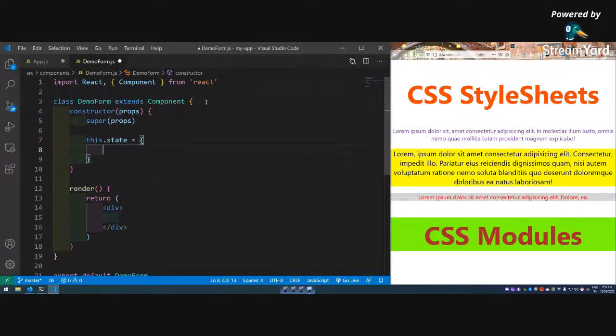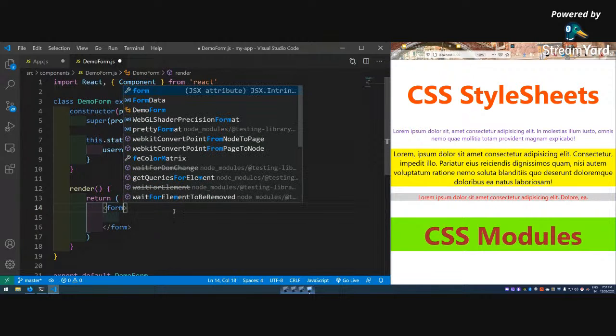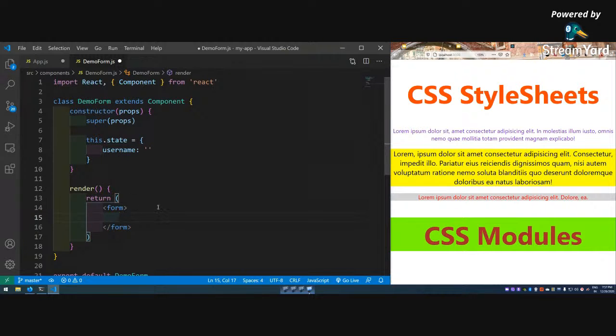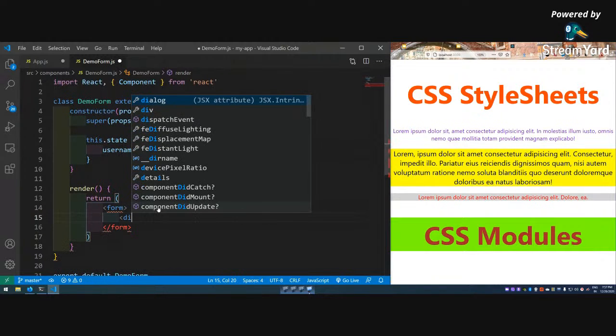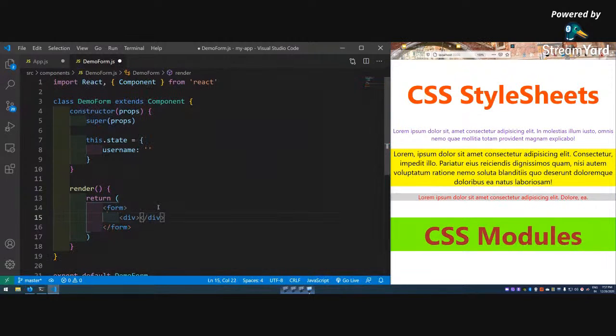Then our username is there, with the initial state being the username. Now everything we will do inside a form tag, which is an HTML form tag. I am giving a div because div is a block level element, and if I have something more, it will be good to have it here.